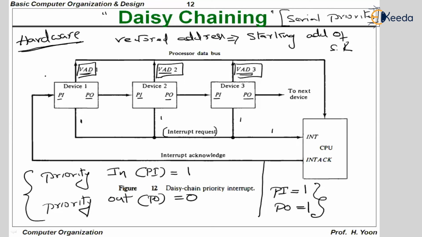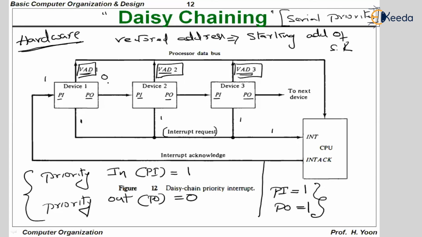A shortcut to understand is that 1 will open the gate and 0 will close the gate, which means that the CPU will be allowed to come in, but the outdoor is closed. 1 is an open door, 0 is a closed door. So in this case, the CPU will be able to enter but cannot go because the out gate is closed.